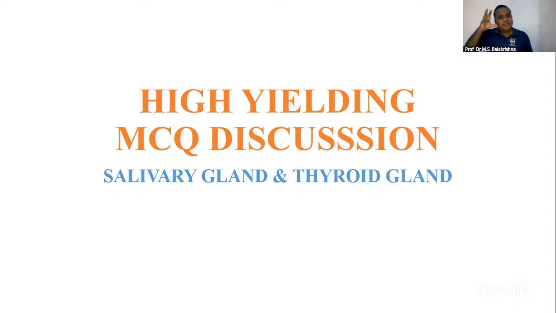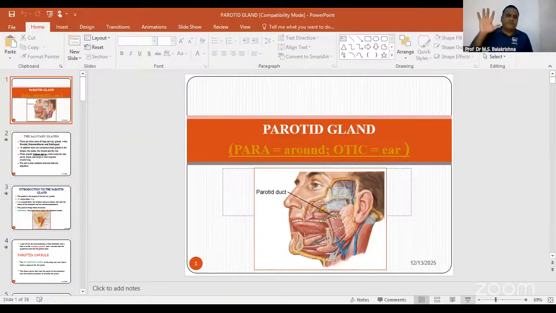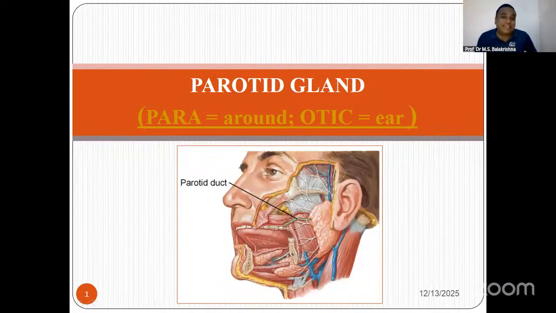And you will see that the way we study and the way the question is asked is entirely different. It's the same thing, but it is turned and kept into a different question. What is there in the book and what is there as an MCQ have no connection. I want you to experience all those things, so I will go first with your normal anatomy. Let me start with that. I'm going to take 5 to 7 minutes for your salivary glands.